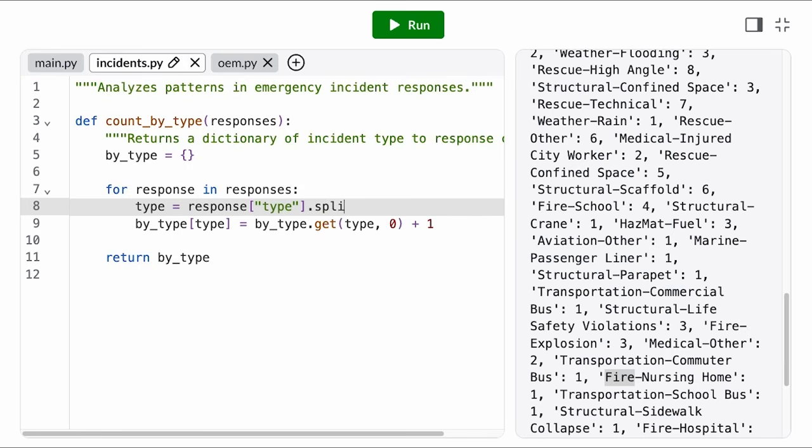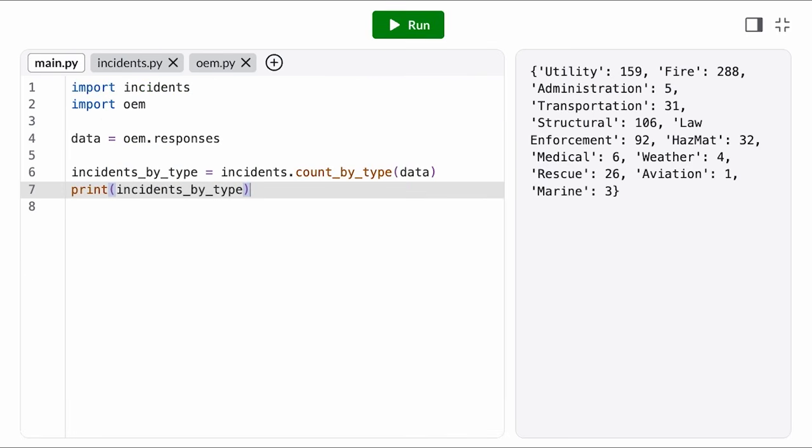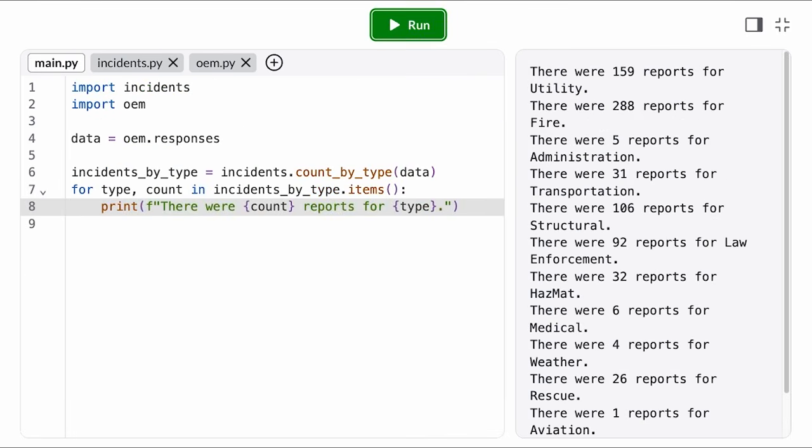So let's normalize those types a bit. We'll use the split method to split on that dash, and then we'll take the first element of that list, which should be the broad category. Much better. And to clean up that output a bit, maybe I'll iterate over the dictionary and print out a nicely formatted sentence.